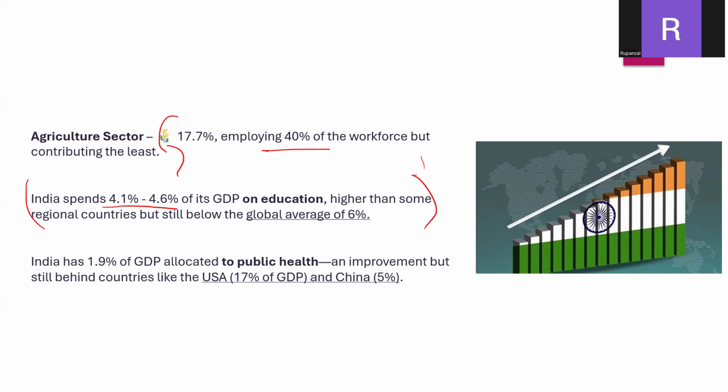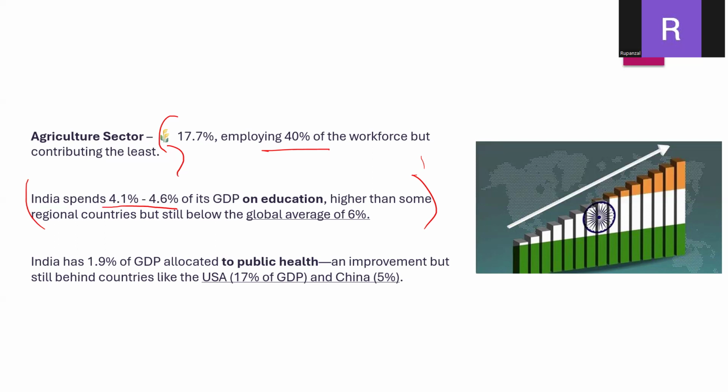But on the other hand, if we compare to other countries at the global level, the global average contribution to GDP is 6%. So India is way below it, at 4.1% or 4.6%. We are saying that India will grow into the biggest economy or the third largest economy. But India should also spend a larger part of GDP on education, because basic education is important for the youth of the country.